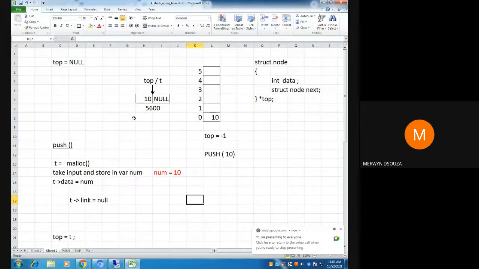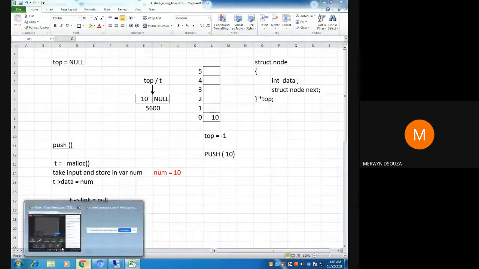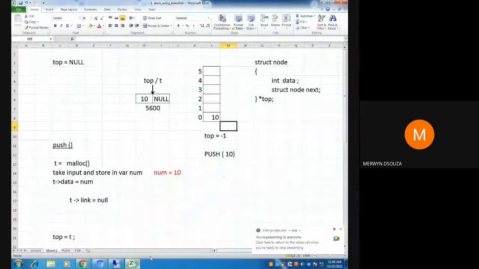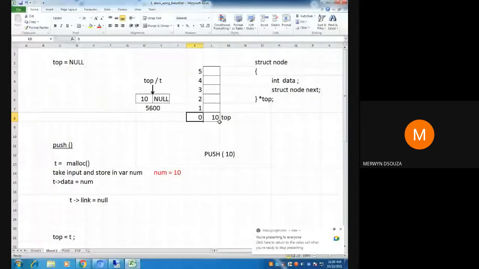Now you are implementing a stack using a linked list. So you have basically stored a value in a node. You are not using an array, you are putting it in a node. This is how you do it. Right now, in the array, top is at index 0, and in the linked list, top is at this address.